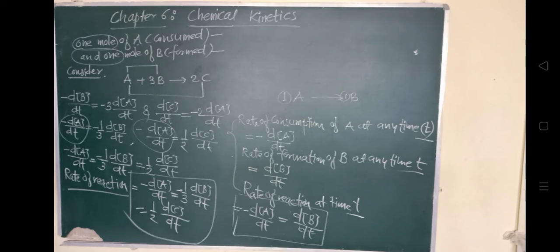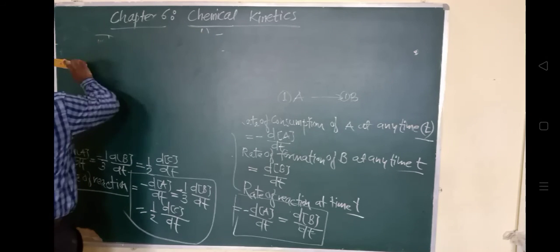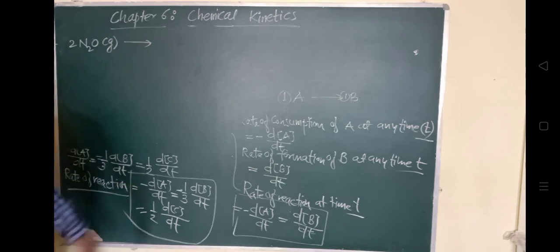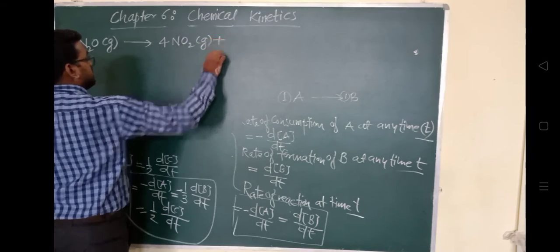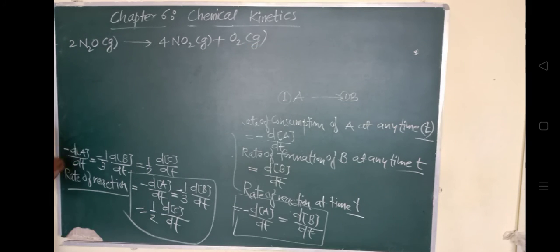Let's try this, tell me. The reaction is 2 N2O in a gaseous state getting decomposed into 4 NO2 in a gaseous state plus oxygen O2 in a gaseous state. For this reaction, write down the rate of reaction. You cannot write on the screen, so tell me how you will write down the rate of reaction for the given reaction.